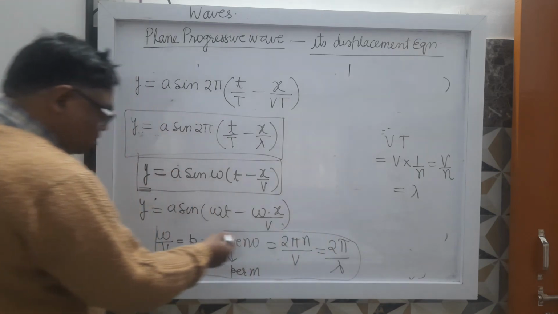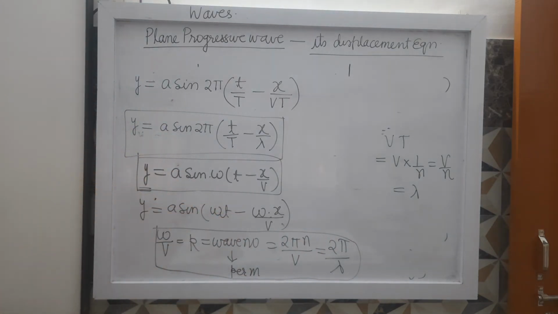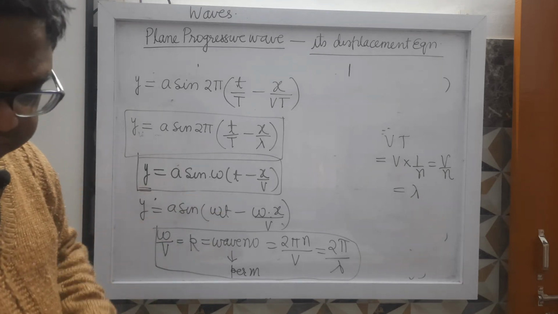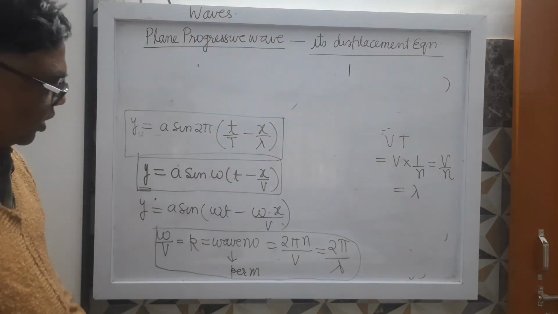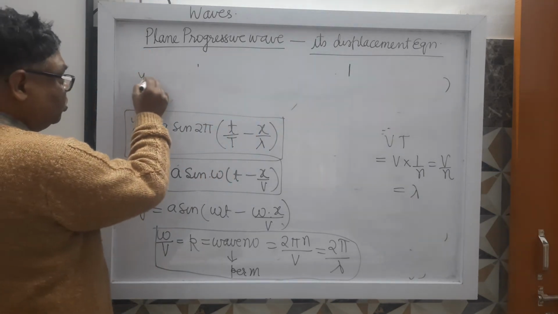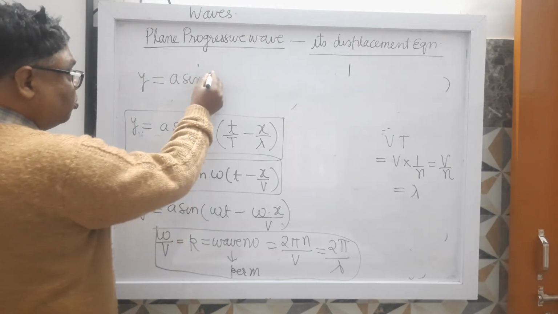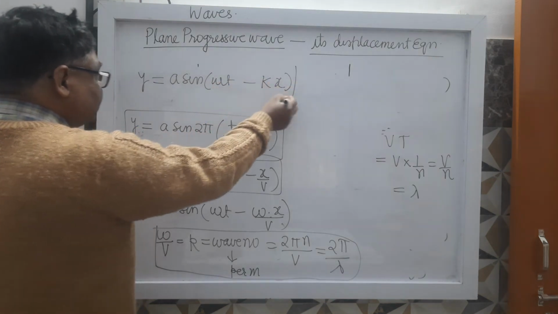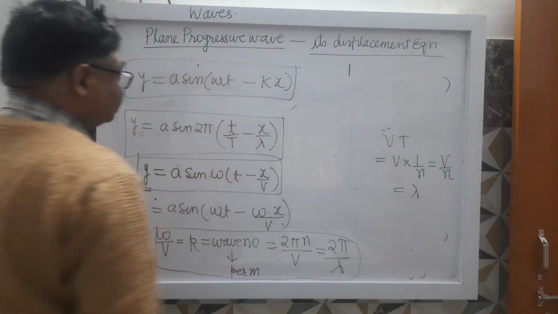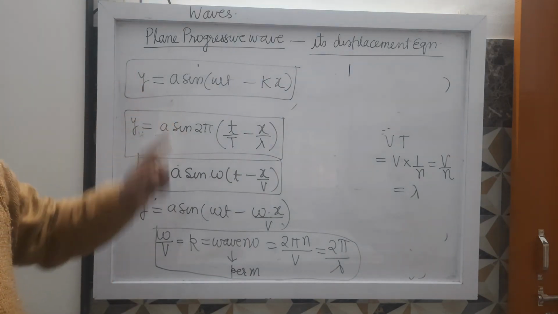So in place of omega upon v, we can write k, or 2 pi by lambda. So y equals a sin (omega t minus kx).